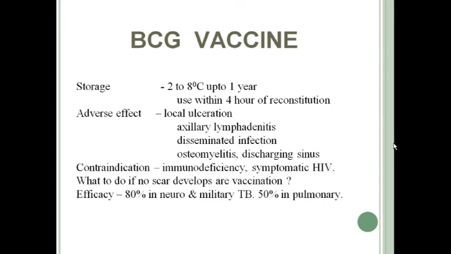And the efficacy of BCG vaccine is 80% in neurotuberculosis and miliary tuberculosis. Neurotuberculosis means tubercular meningitis or tuberculoma and all, and miliary tuberculosis. The protective efficacy in pulmonary tuberculosis is only 50%. I mean the efficacy is 50% in preventing pulmonary tuberculosis.